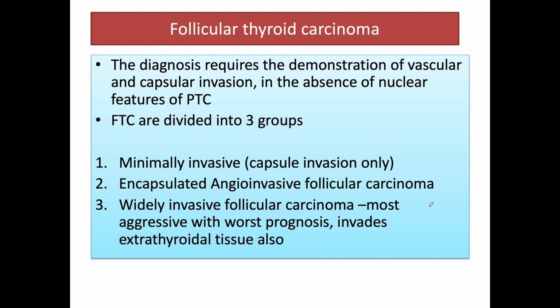In this new edition, the follicular carcinomas are divided into three groups: minimally invasive, where they invade only the capsule; encapsulated angioinvasive follicular carcinoma, where blood vessels are also invaded. Then comes the third group, which is widely invasive, which invades extrathyroidal tissue also, and it carries a worse prognosis.